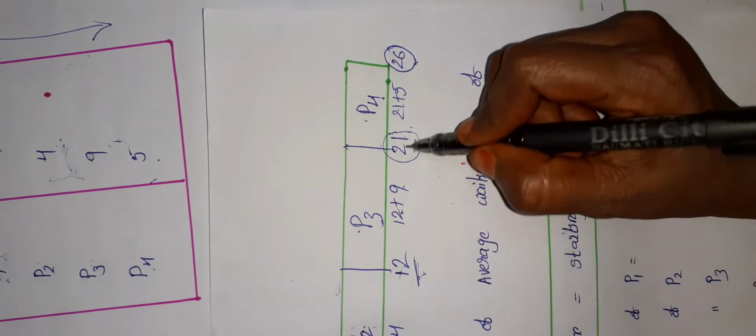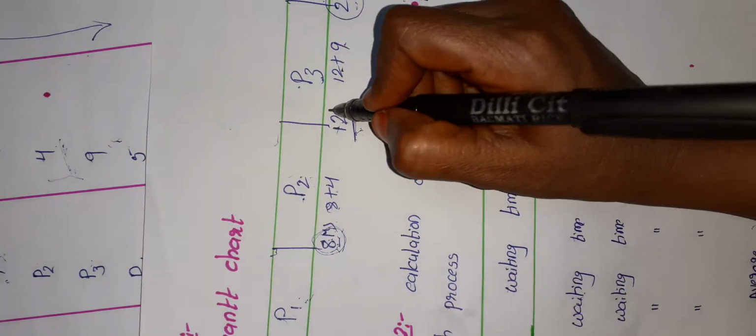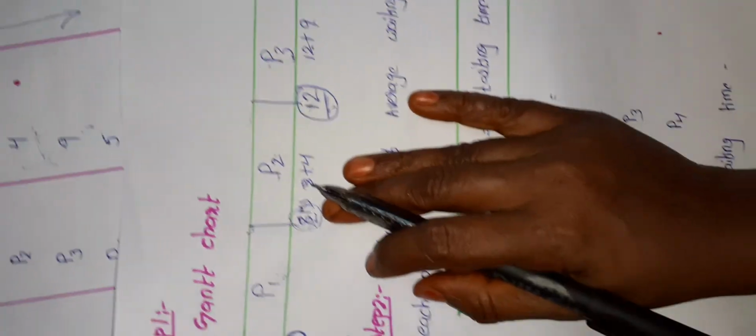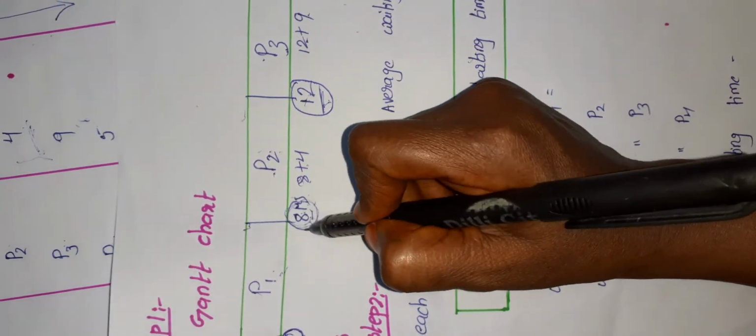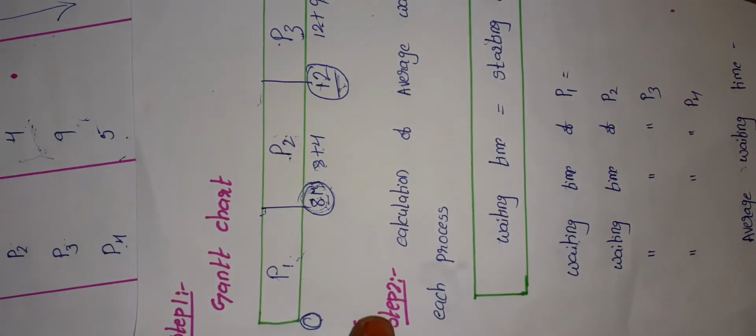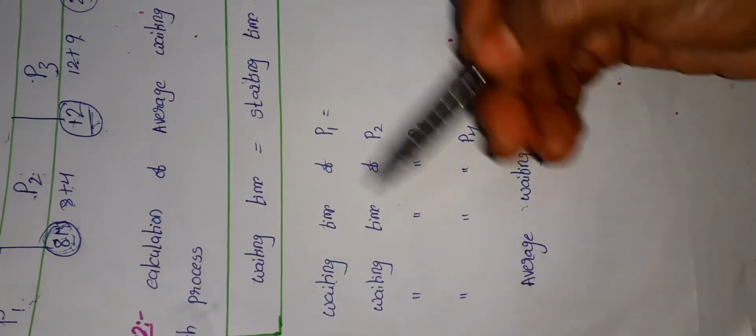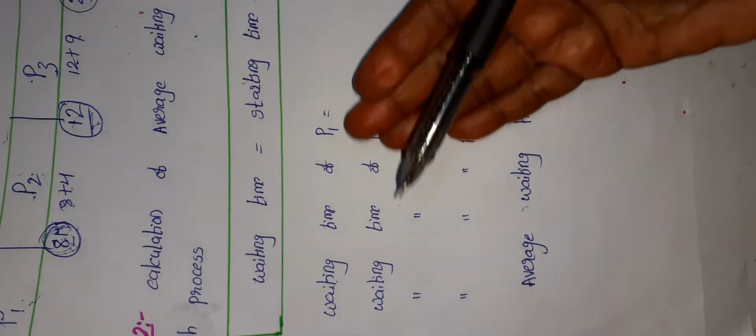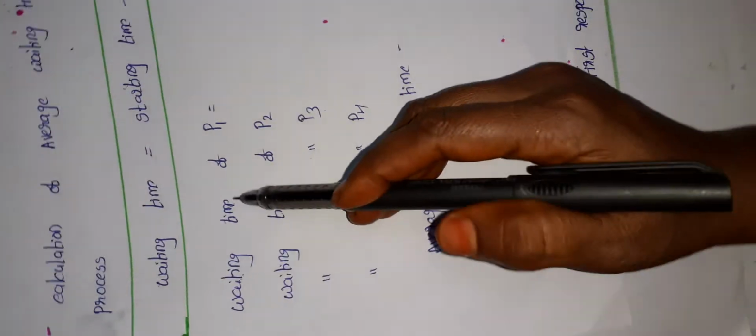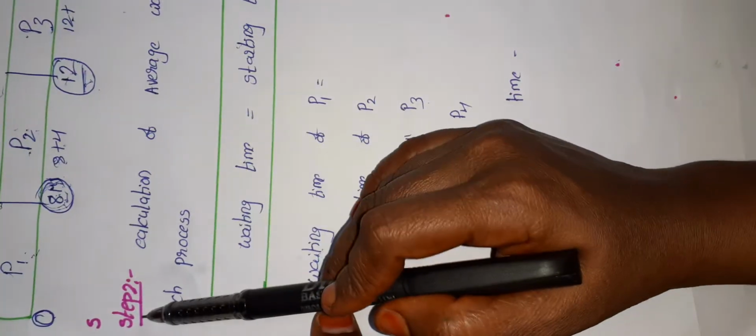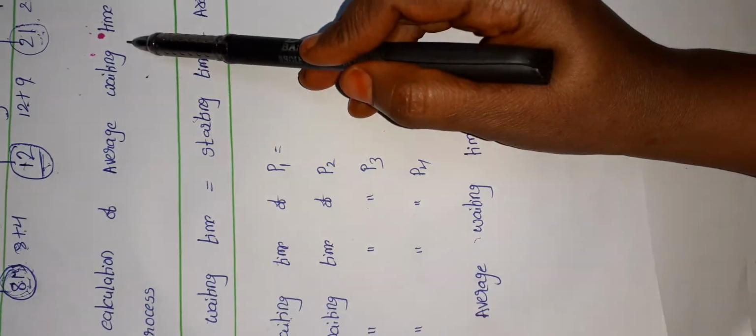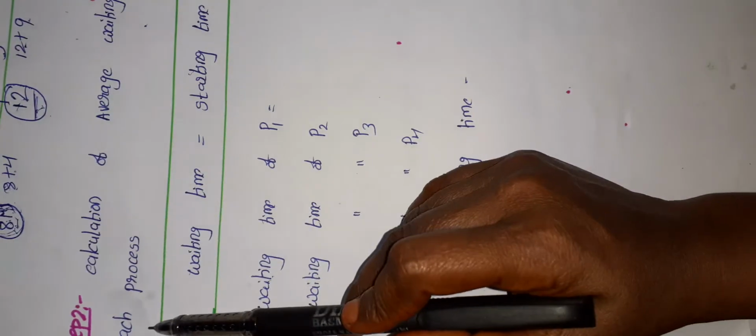For the execution of P3 the time period is 21. For the execution of P2 the time period is 12, and for the execution of P1 the time period will be 8. Based upon these 4 values we have to calculate the average waiting time and average turnaround time. Let us go to step 2, the calculation of average waiting time for the processes.